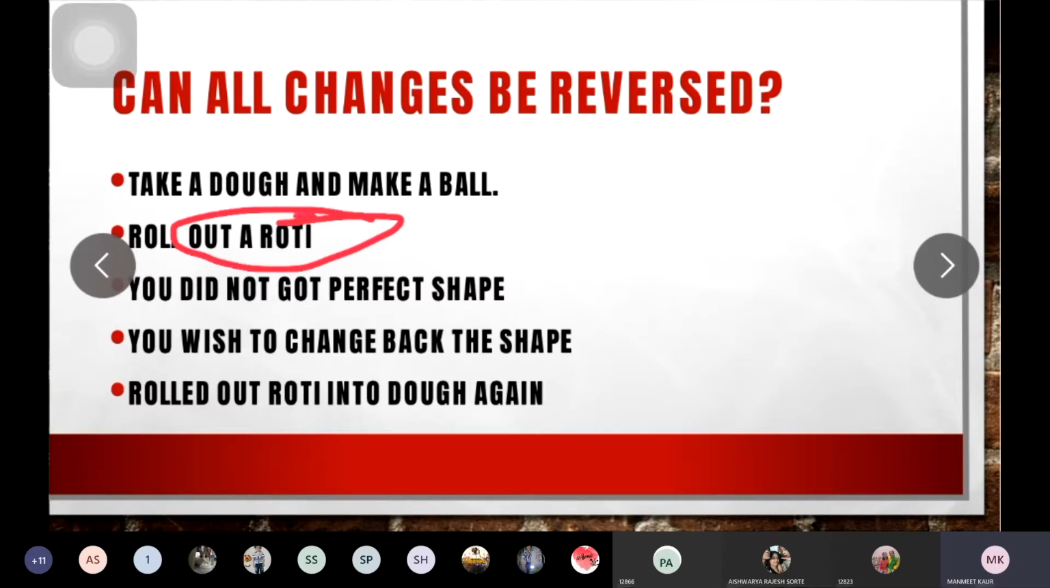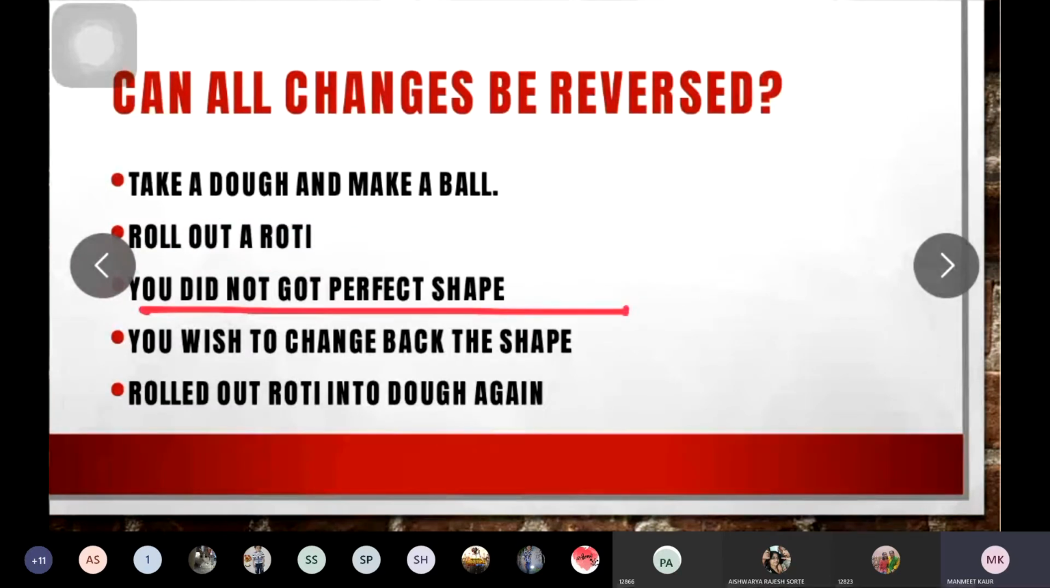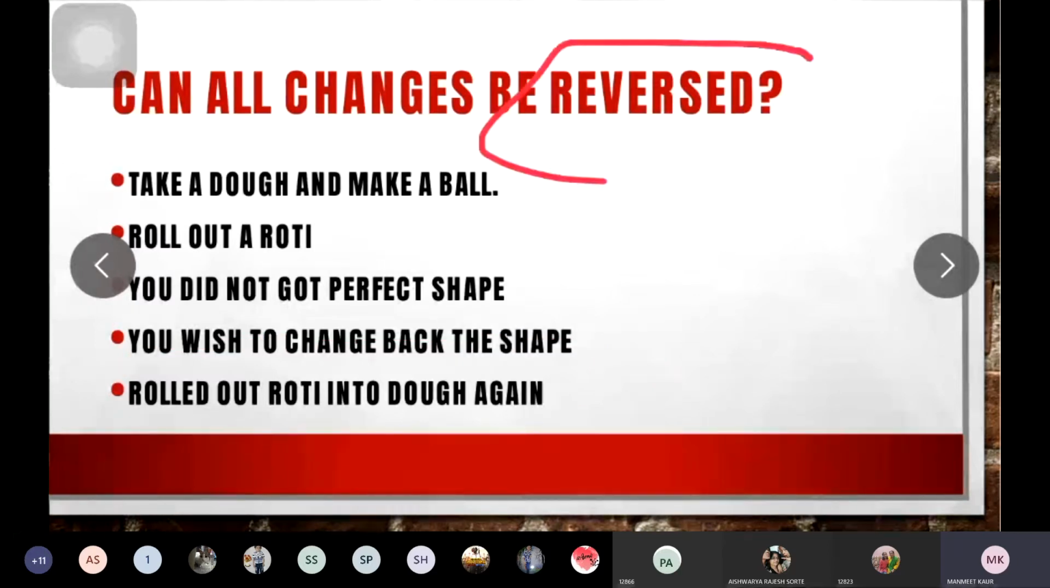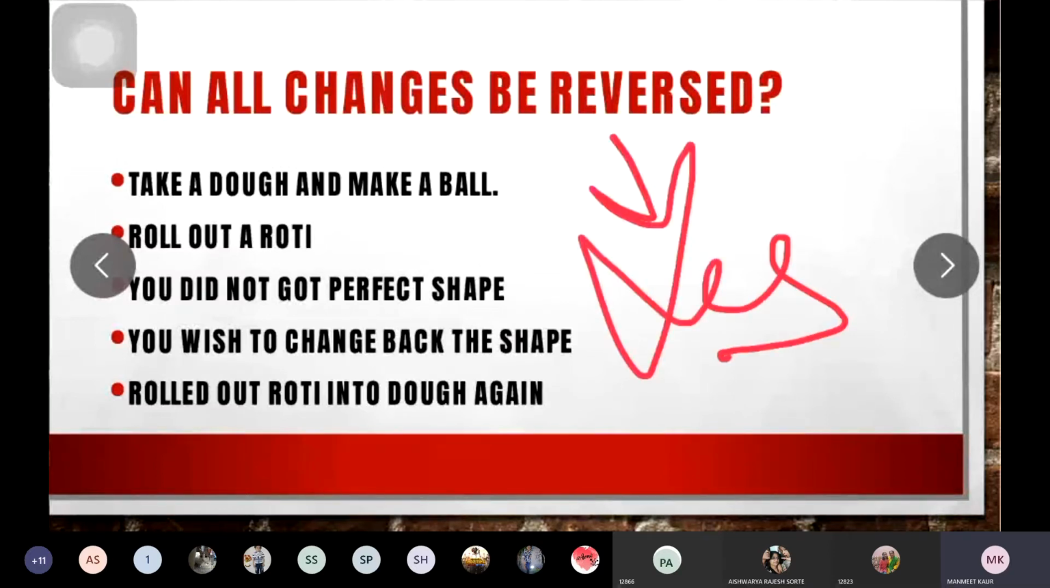Now the first time you were doing this, you didn't get that perfect shape. Okay, गोल रोटी नहीं बनी, so you again wish to change back its shape. Now this rolled out roti can be changed back to the dough again. So this is a reversible change. Yes, this change can be reversed.